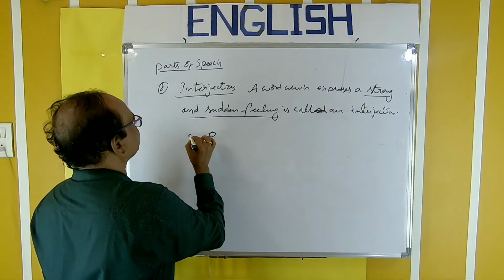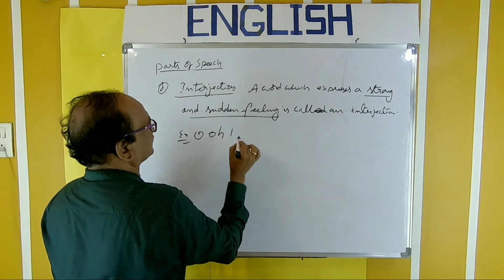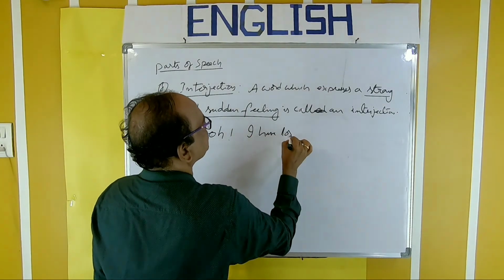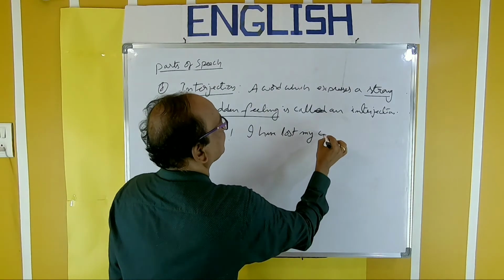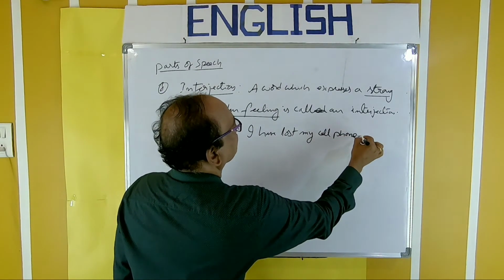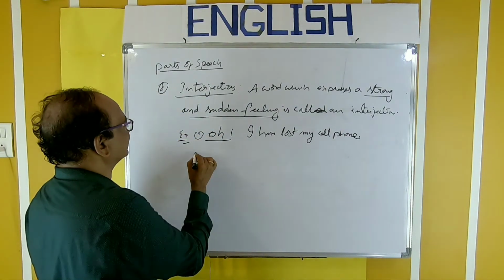See, example: Oh, I have lost my cell phone. Oh, so this is an interjection.